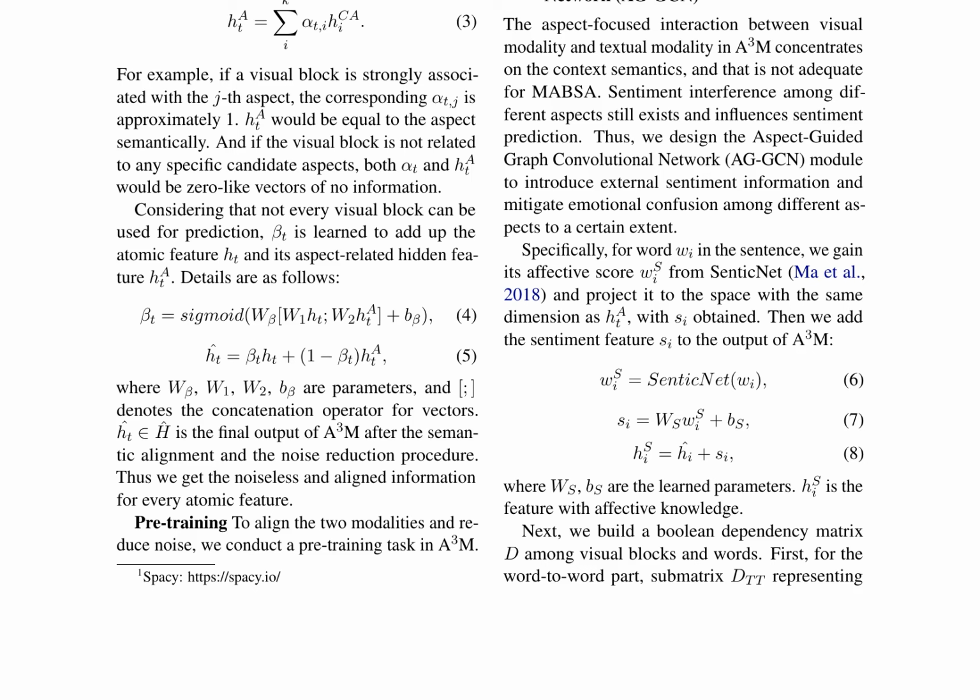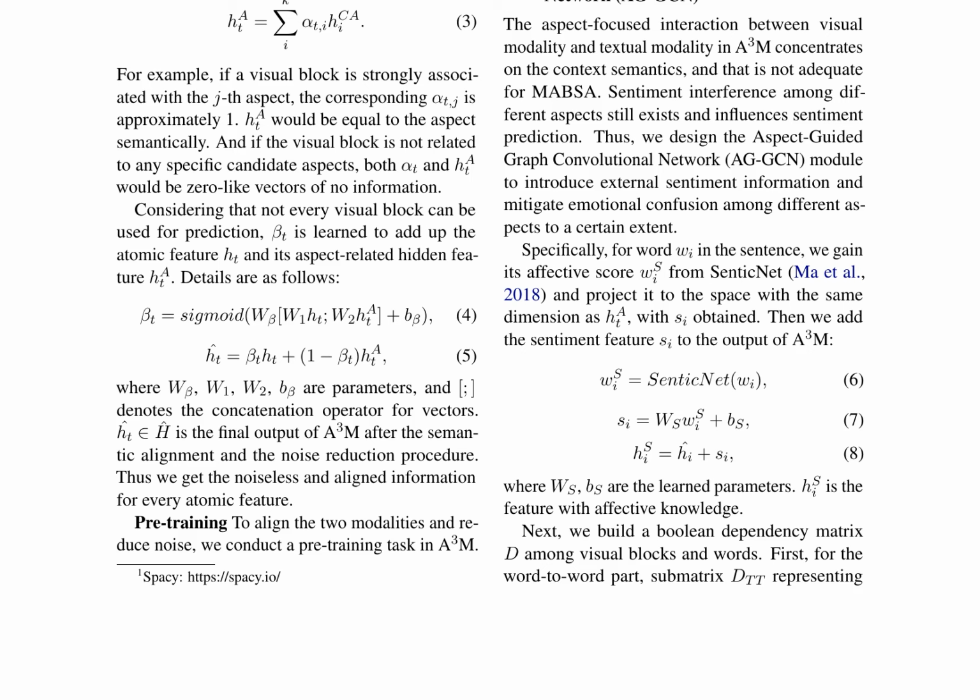Furthermore, the authors introduce the Aspect-Guided Graph Convolutional Network (AGGCN) module to mitigate sentiment interference among different aspects. AGGCN incorporates external sentiment information from SenticNet and projects it to the same dimension as the aspect-related hidden feature HA_T. The sentiment feature C is added to the output of A3M, resulting in the feature HS_I with effective knowledge.